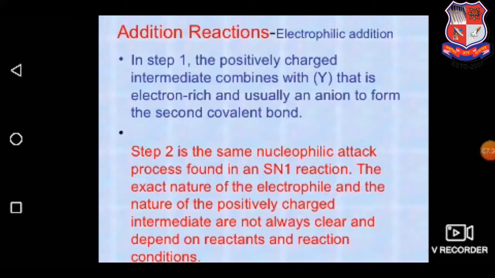In step 2, the same nucleophilic attack process is found as in an SN1 reaction. The exact nature of the electrophile and the nature of the positively charged intermediate are not always clear and depend on reactants and reaction condition.